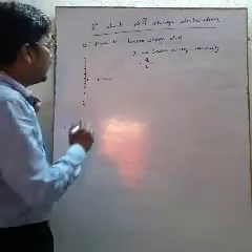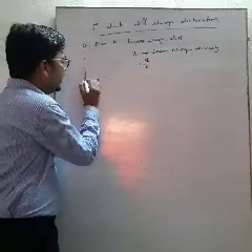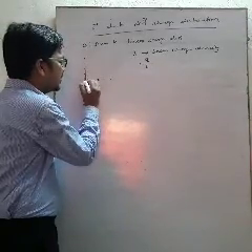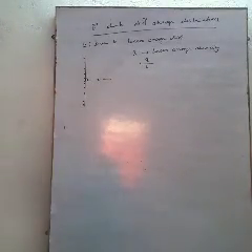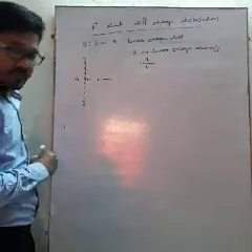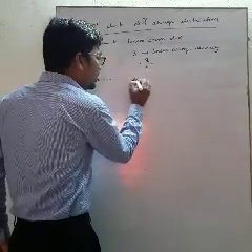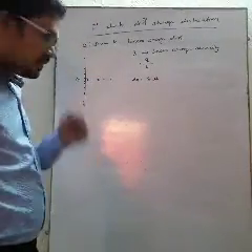So first of all, we find out what is the electric field intensity at this point due to this small portion. Let at this small portion the charge be equal to dq, and we know dq is equal to lambda dl.